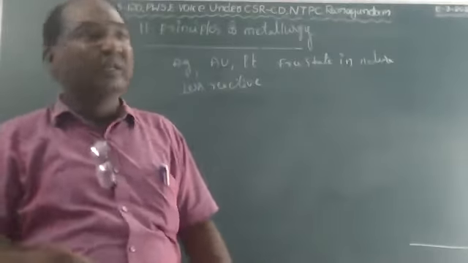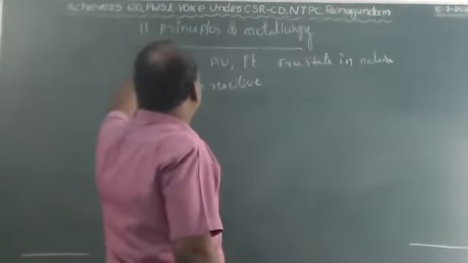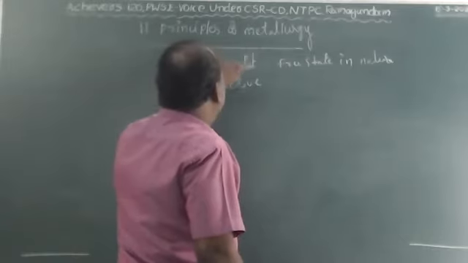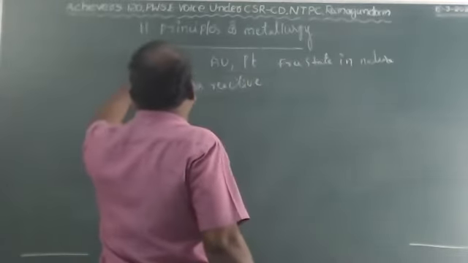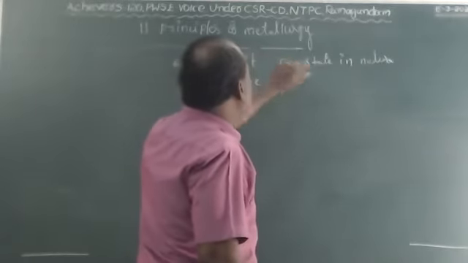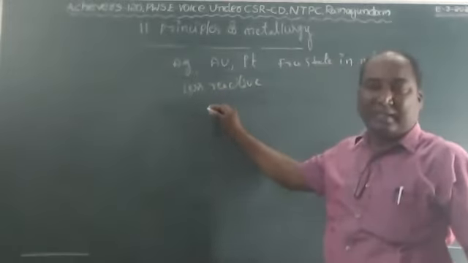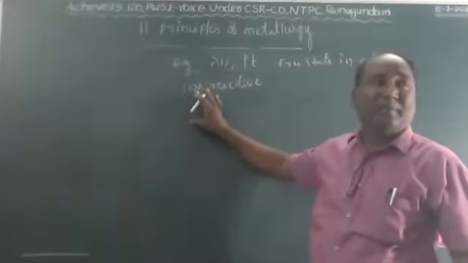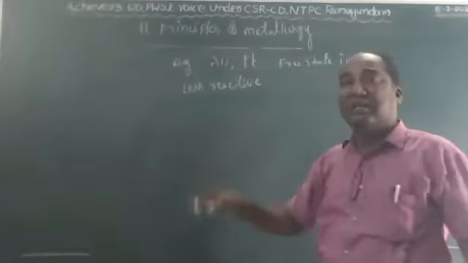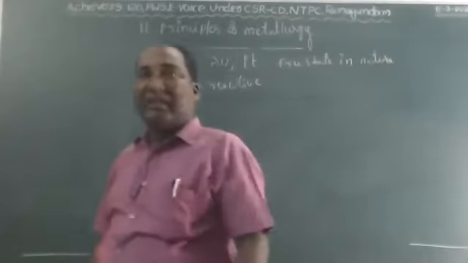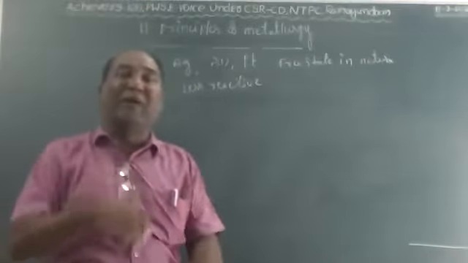Understood, children? Silver, gold, and platinum are in free state in nature because they are very less reactive. But some of the other metals are mostly available in the form of compounds.